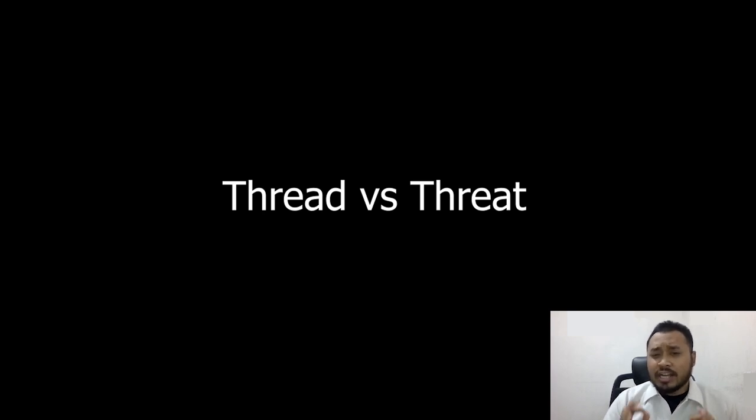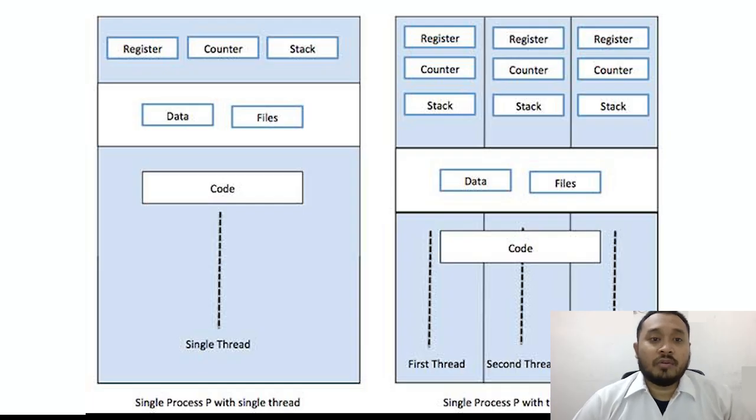But what is thread? Thread is an instruction set that should be executed, or we could say the basic unit of execution in our CPU. We have two types of thread. The first one is a thread that can only do a single process at the same time, also known as a heavyweight process.